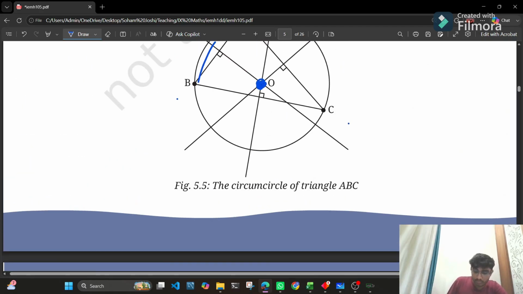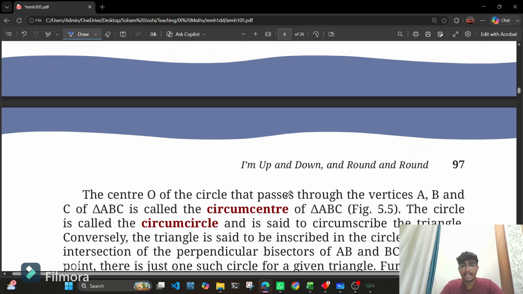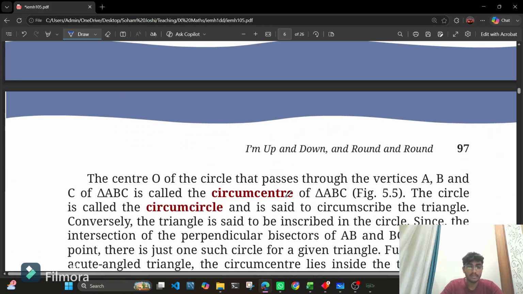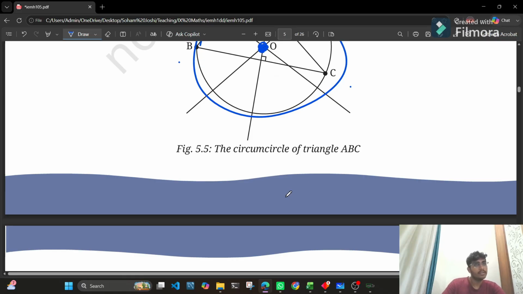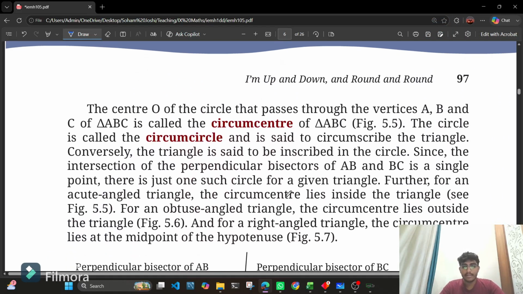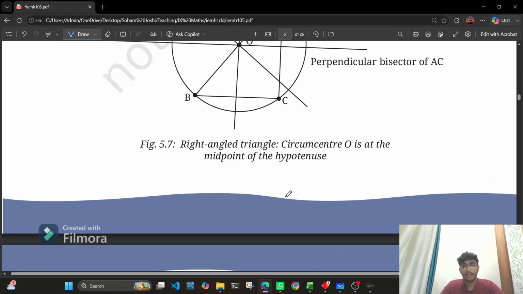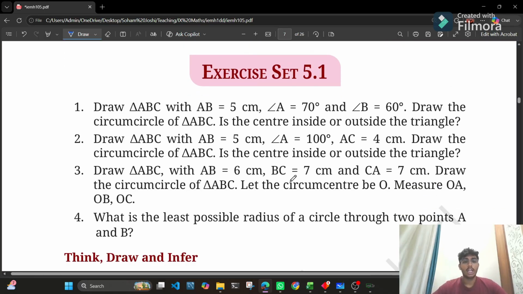The triangle is inscribed in the circle, and the circle is said to circumscribe the triangle. Yeah, cool. I think that is understood, and we can move further. Next up we have an exercise that you need to solve on your own.